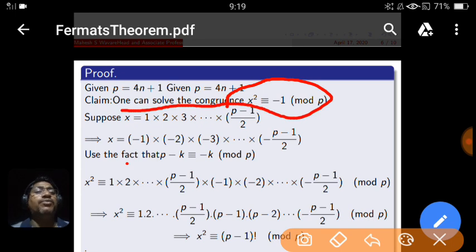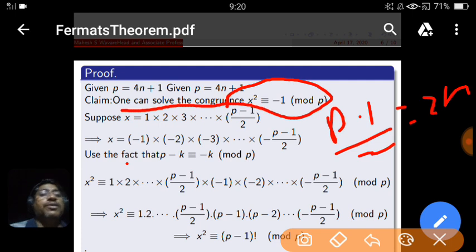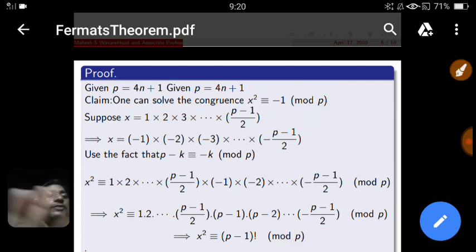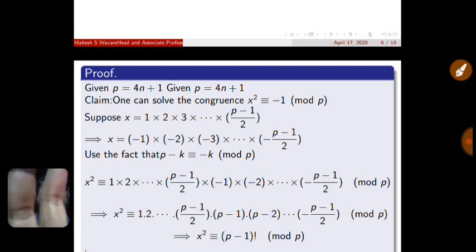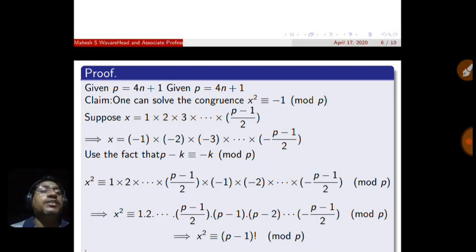When you divide it by 2, p minus 1 upon 2 becomes 2n. So it is an even number. Keep in mind this even number means 1, 2, 3 up to p minus 1 with minus signs. These are the even numbers. So just adjust the minus sign. The same x can be written as this. Minus also occurs an even number of times.